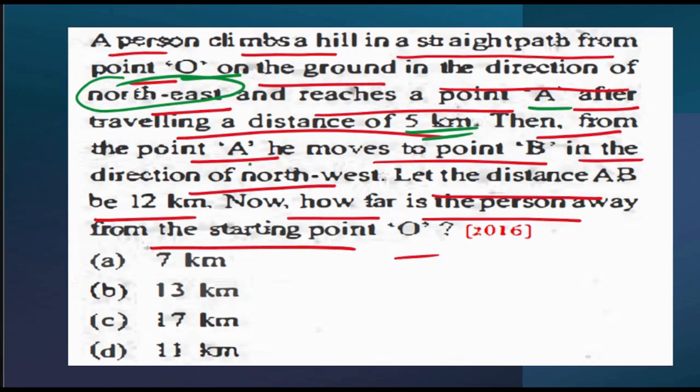Then from the point A, he moves to point B in the direction of northwest. Let the distance AB be 12 kilometers. Now how far is the person away from the starting point O?